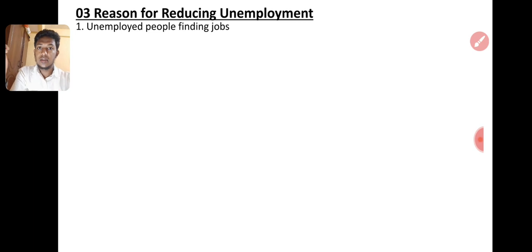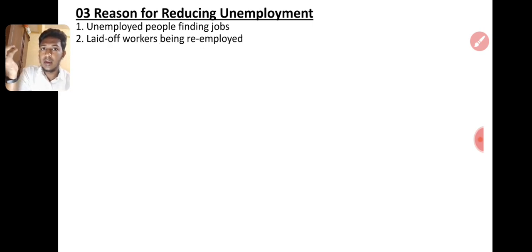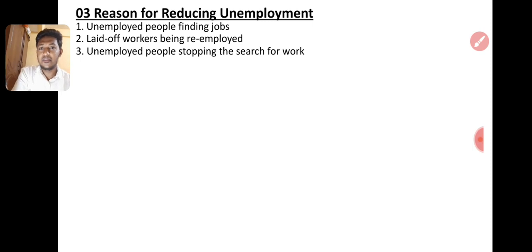The reasons for the reduction in unemployment: not increasing employment, but reducing unemployment. First, unemployed people finding jobs. Second, laid-off workers being re-employed. I give up work, and after 5 years I decide I have to work again. It's not good to be at home, it's very boring, so I decide again and come back. Then, unemployed people stopping the search for work. I already told this.